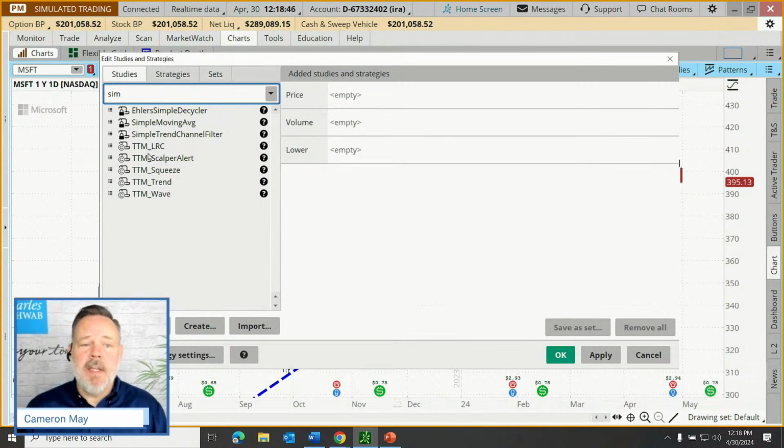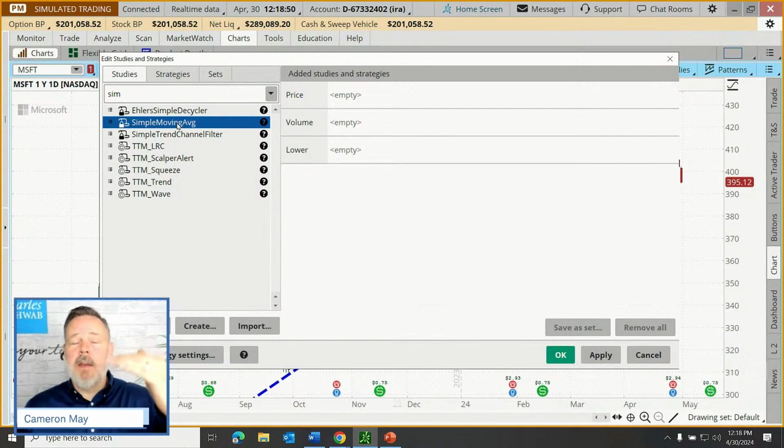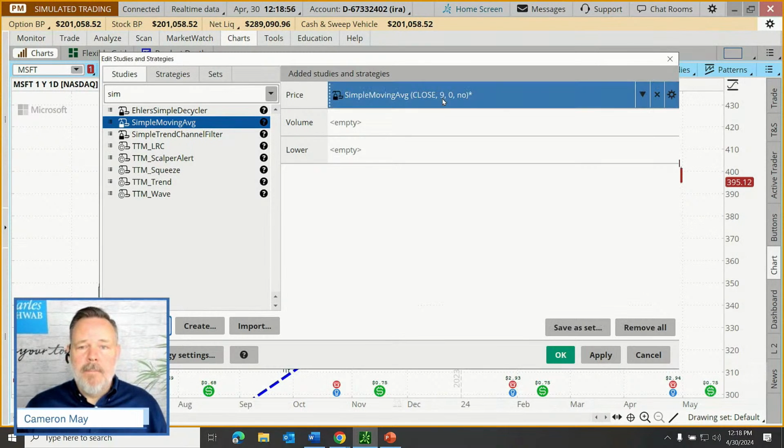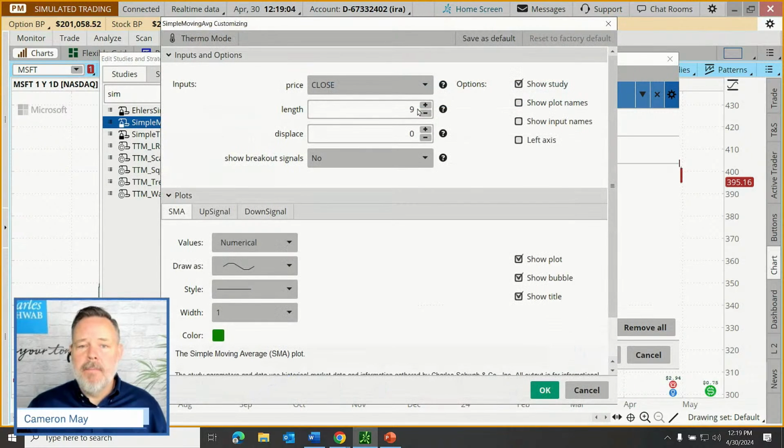We have a whole menu of potential indicators, and the one that I'm looking for is the simple moving average. We could just go down in alphabetical order, or we can do a keyword search. Either way, let's find that. I'm going to add that to our chart. And the default moving average here is a 9-day moving average. I'm going to customize that for this example. Let's click on the little gear icon.